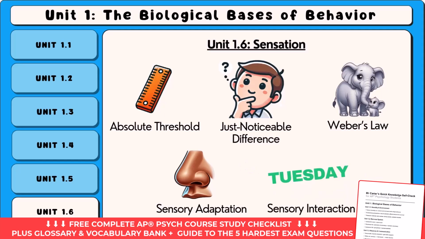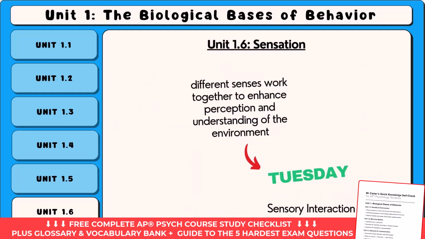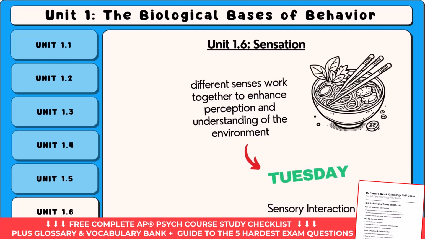Okay, the next term is sensory interaction. It refers to the way different senses work together to enhance perception and understanding of the environment. For example, taste is strongly influenced by smell, which is why food seems bland when you have a cold. This interplay between senses helps improve accuracy and perception.